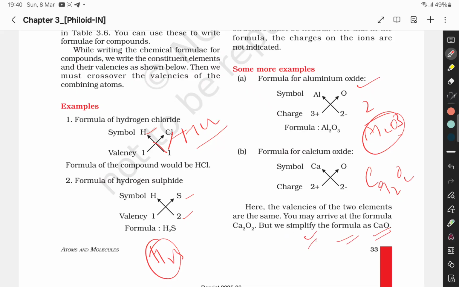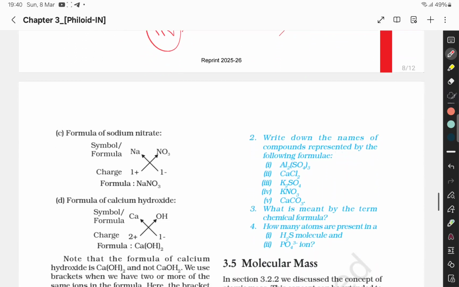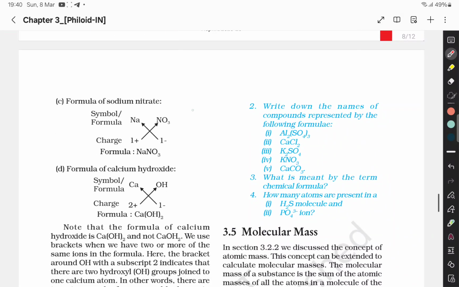CaO is quick lime. It is the formula for calcium oxide. From the two elements, you arrive at the formula of this. Now, the formula of sodium nitrate. Sodium nitrate is NaNO3, with valency 1 and 1, so NaNO3.